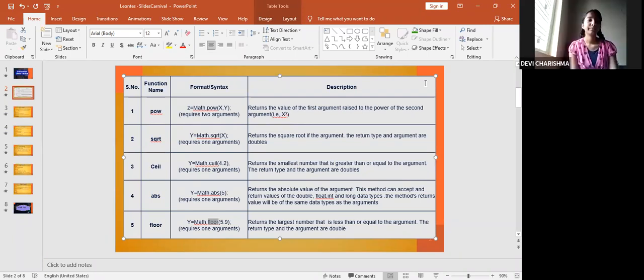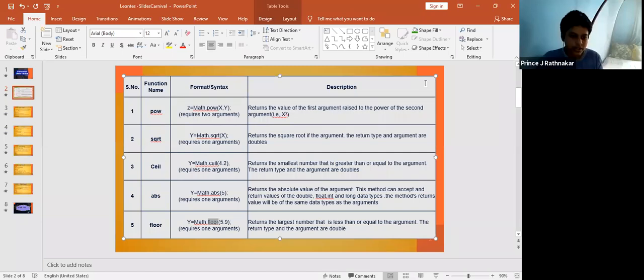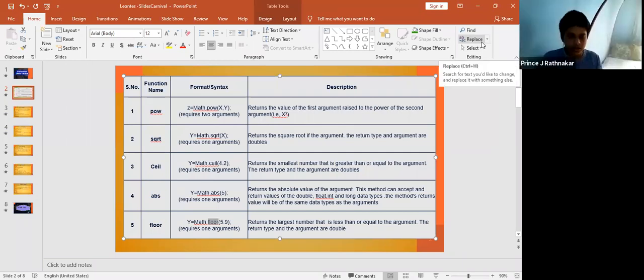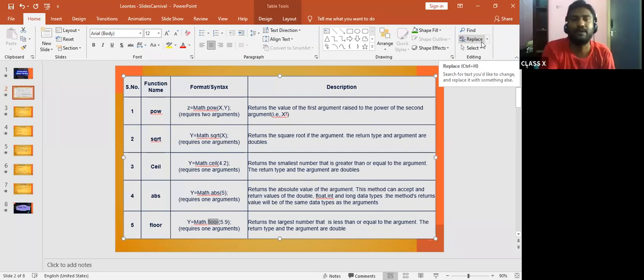Anybody not able to understand? In math, ceil and floor, if it is a minus value, it is positive only. For example, minus 4.2, it is 4 only. Sir, there will be no difference? Any other doubts? Negative value will not come in ceil or floor. Okay, any other doubts?